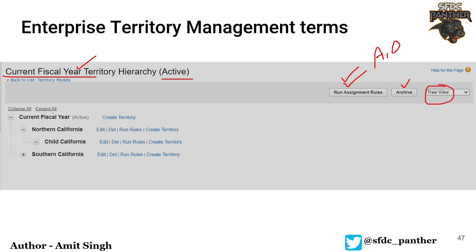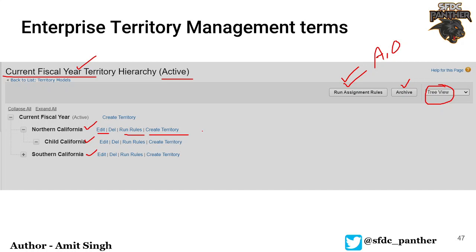Then here you can see I've got Northern California, then we have got Southern California. These are the two child territories under this model. And then this Northern California also has one child territory, which is child California. And then I can edit this, I can create the rules, I can run the rules, or I can create child territories under this parent territory, which is Northern California.